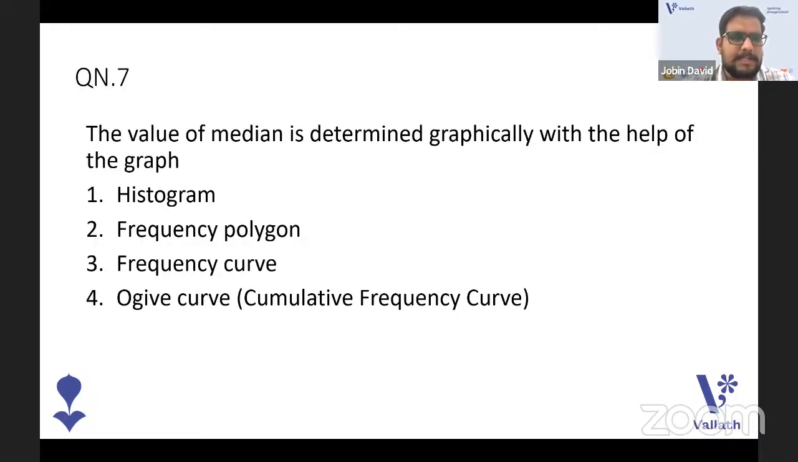Which is the answer? You are telling that it's histogram. Remember that with histogram, we cannot find the median. The graphical concept with which you can find the median is the ogive curve or cumulative frequency curve. Remember this, okay? The ogive curve or cumulative frequency curve is the graph from which you can determine the value of median. Please remember this.